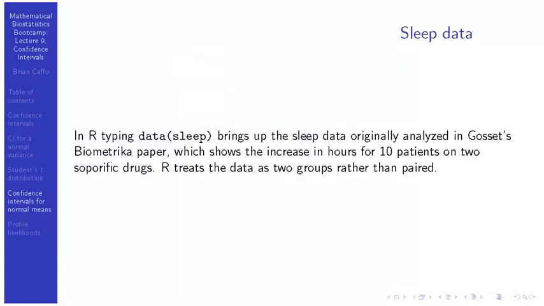So at any rate, the sleep data shows the increase in hours slept for 10 patients on 2 sleeping drugs. R treats the data as 2 groups rather than paired, and I have to admit I haven't taken the time to figure out exactly why there's a discrepancy between Gosset's Biometrika paper, which treats the data as paired, and R, which treats it as 2 groups. I haven't gone through the details, so I'm going to treat it exactly like Gosset's data.